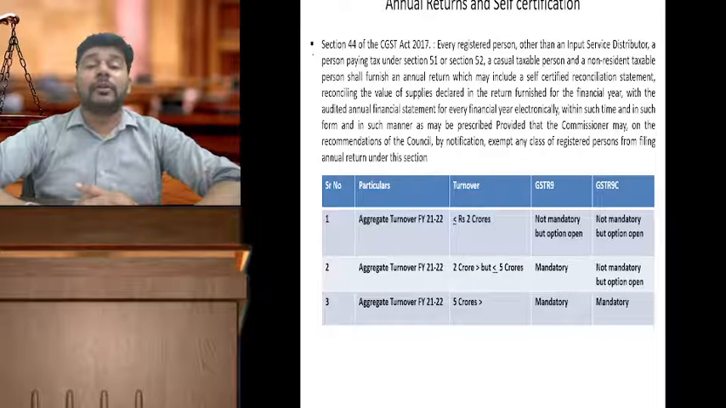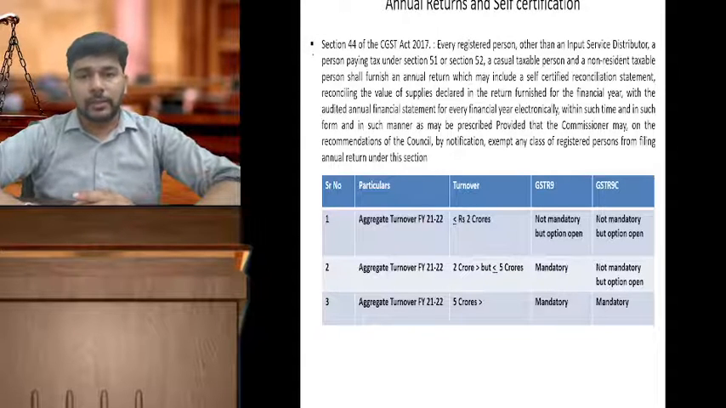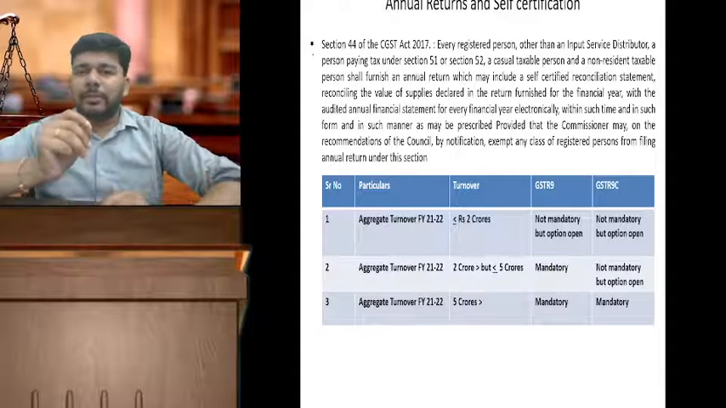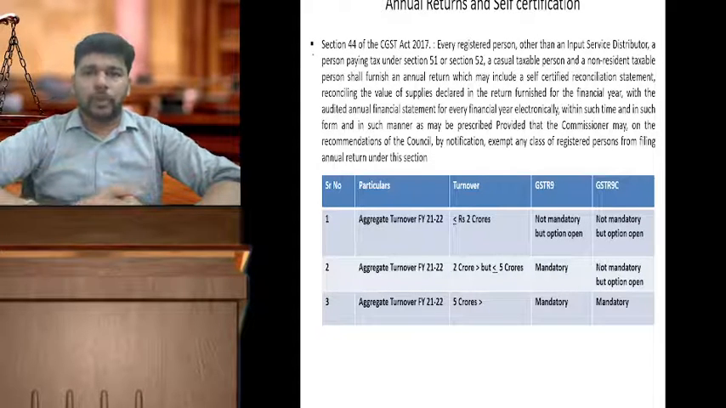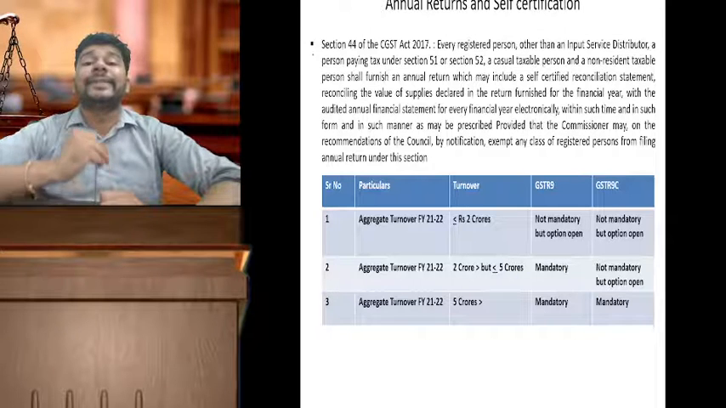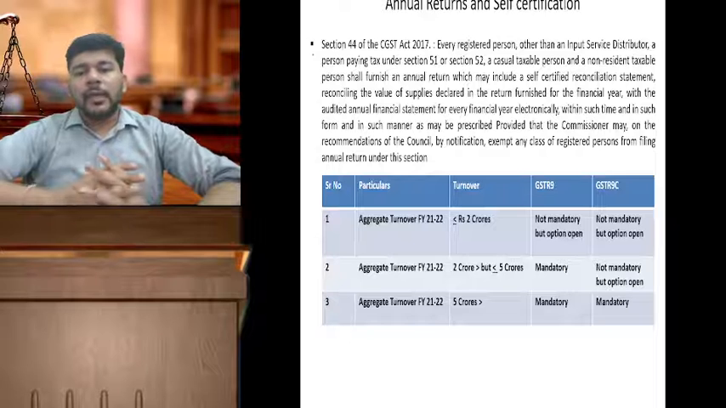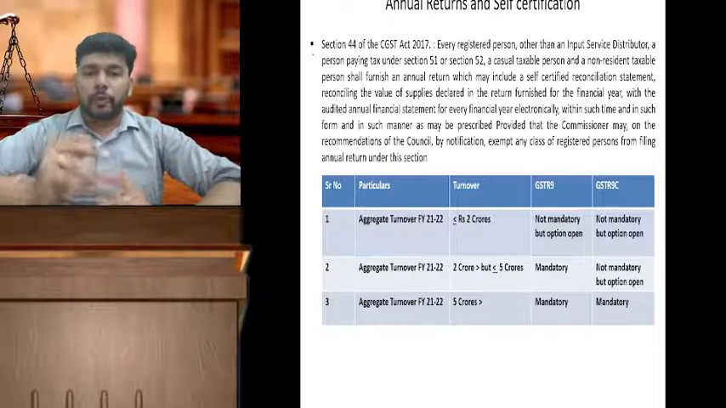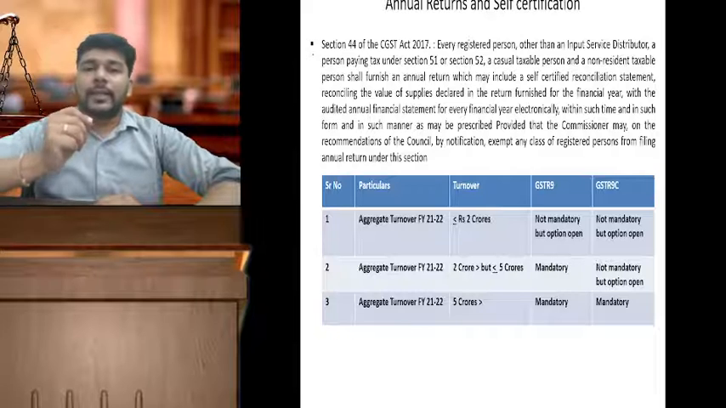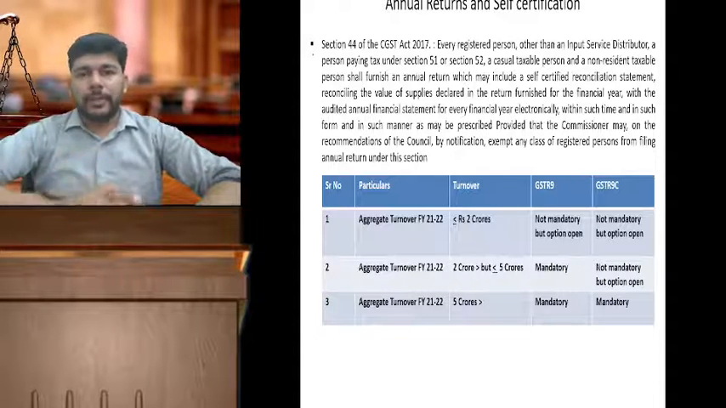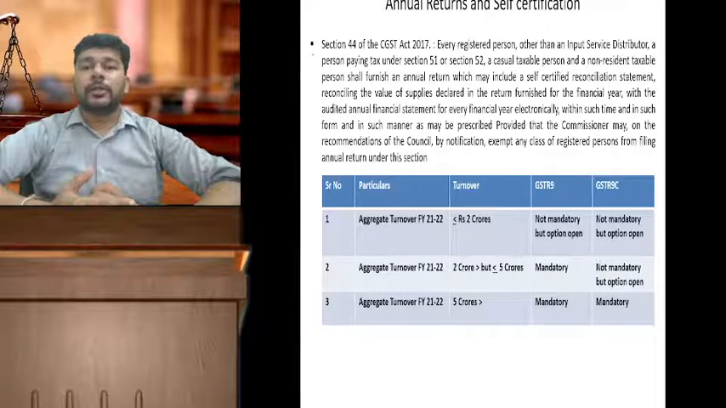As far as the aggregate turnover of FY 21-22 is concerned, I'm being very specific on the term equal to, because everywhere the words used are exceeding 2 crore, exceeding 5 crores. So I say this way: if the aggregate turnover is less than or equal to 2 crores, filing of GSTR 9 is not mandatory. Filing of GSTR 9C is also not mandatory, but the option is open. Now, why do I say that the option is open?